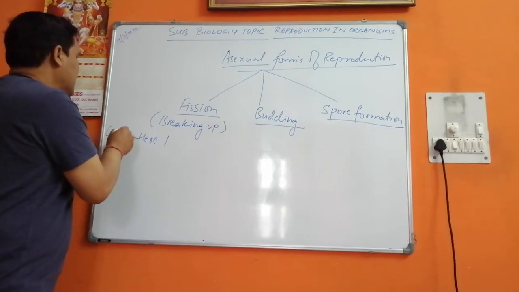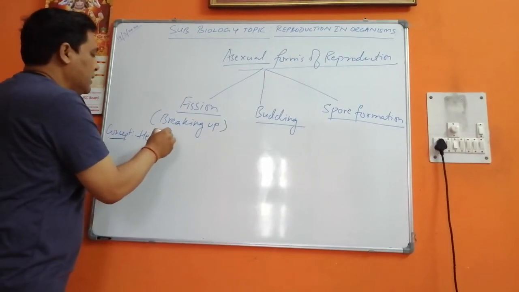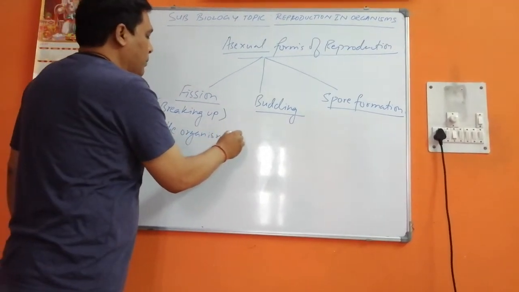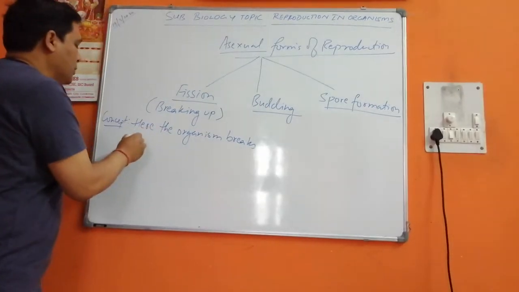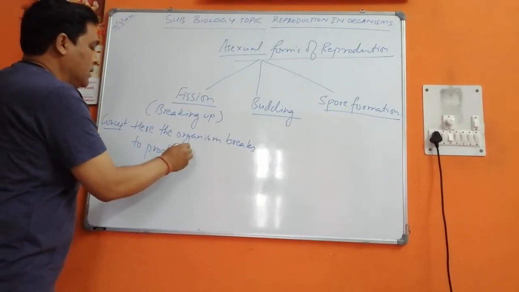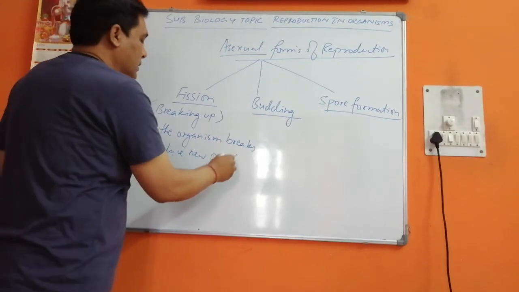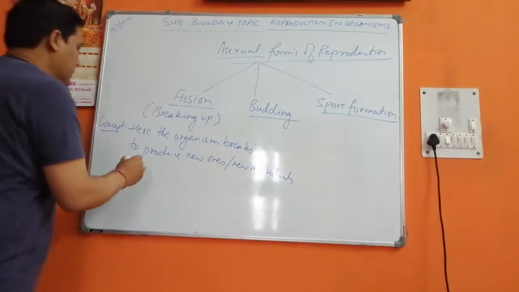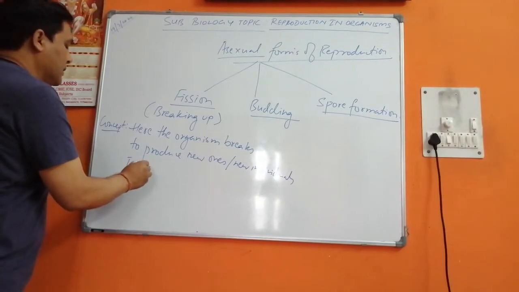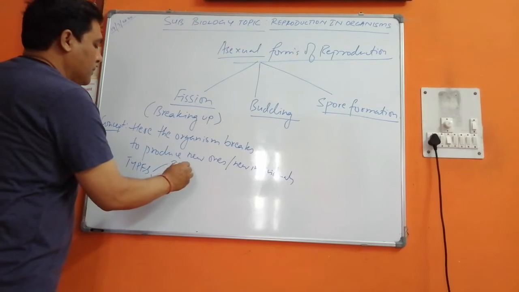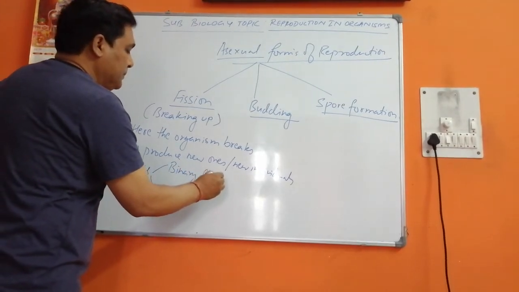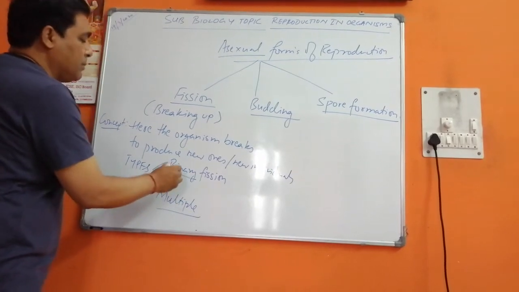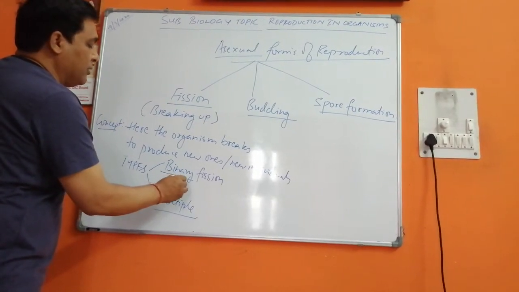Here, the concept is that the organism breaks to produce new ones or new individuals. Now its types: binary fission and multiple fission. As the name says, binary, two individuals are produced.